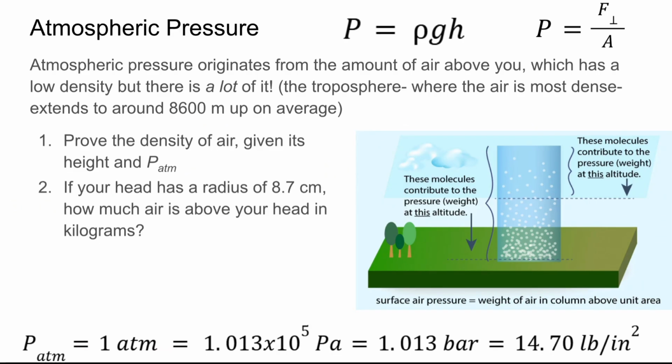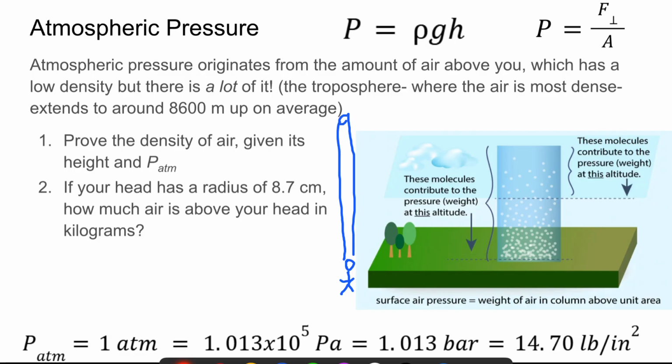All right, so let's now try to figure out what mass of air is above your head. If you're standing in the atmosphere, as you currently are, above your head there's going to be a column of air. We don't usually think of it like this, but all those air particles do have some mass to them, and so they have some weight to them. And that pressure is being applied to your head.